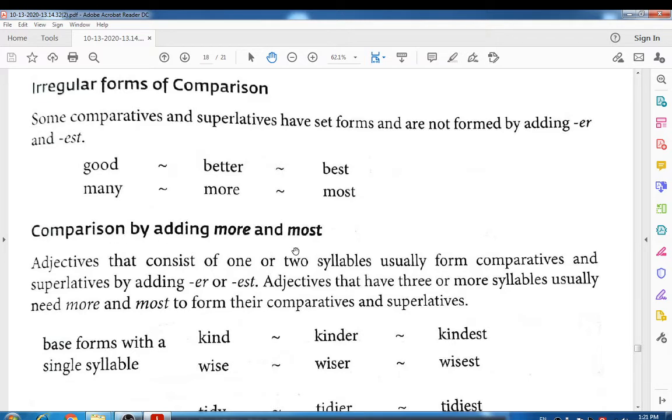Comparison by adding more and most. Students, till now we have seen that we add only er and est to make the comparative or superlative forms of the adjective. Sometimes we need to add the more or most prefix, right? How can we do this? Let's see. Adjectives that consist of one or two syllables usually form comparatives and superlatives by adding er or est, but adjectives that have three or more syllables usually need more and most to form their comparative and superlative forms.